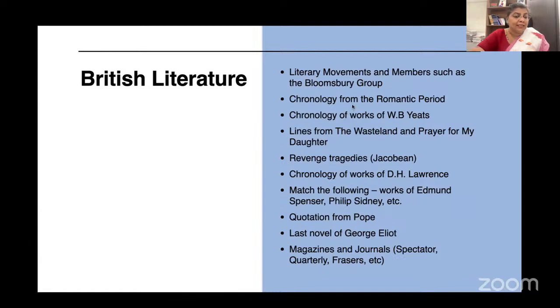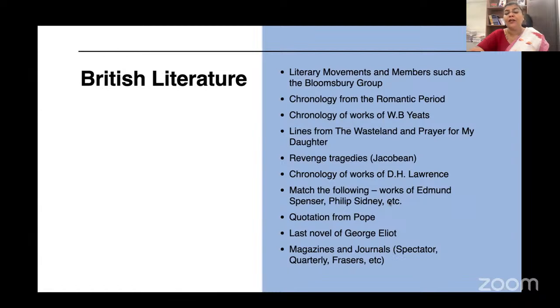So chronology, people were telling me there were lots of chronology questions. Many were match the following also, I understand. Chronology from the Romantic period, from the works of W.B. Yeats. Remember, major authors we should always look up. Lines from The Waste Land and Prayer for My Daughter, revenge tragedies of the Jacobean period, chronology of the works of D.H. Lawrence. So W.B. Yeats, D.H. Lawrence. There is no surprise here. They're all very important canonical writers.